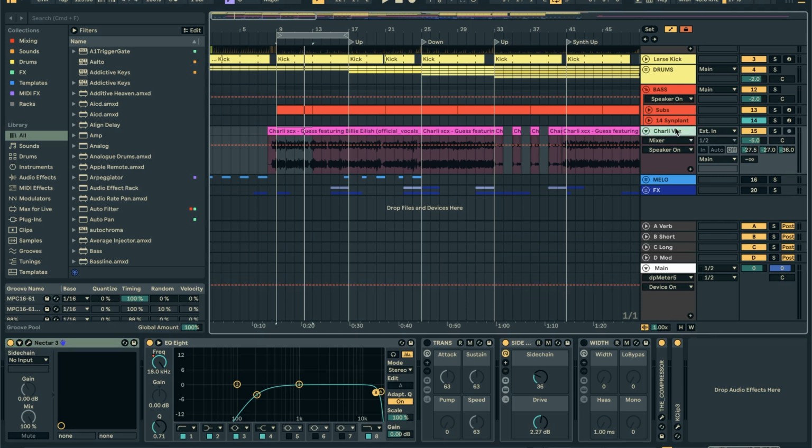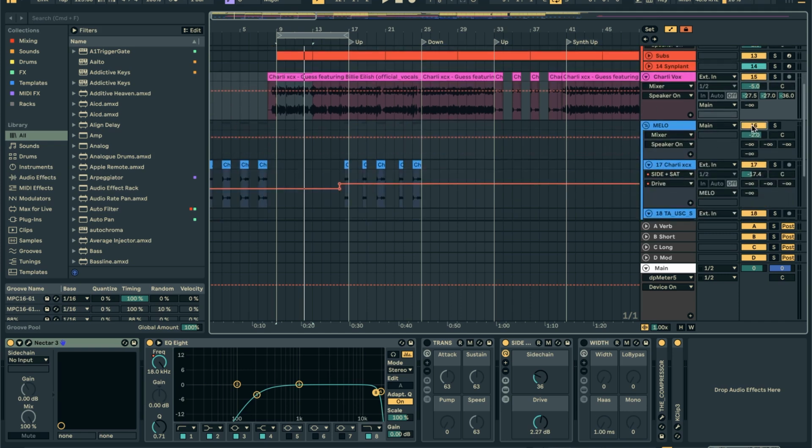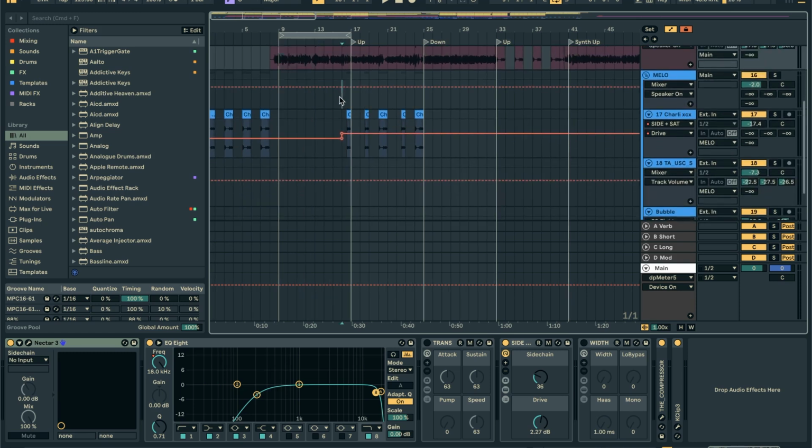And then again, the main thing would be volume, but since there is no vocal in the reference track, you've got to do it by your own taste there. And then the next thing that I added in was this melodic stuff here. So I cut up this little bit here.